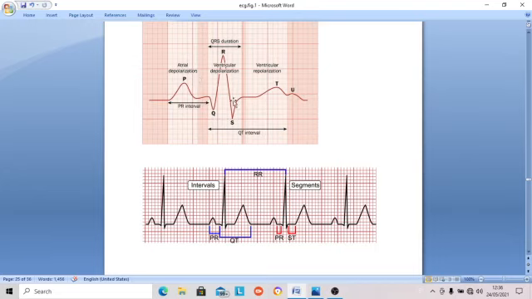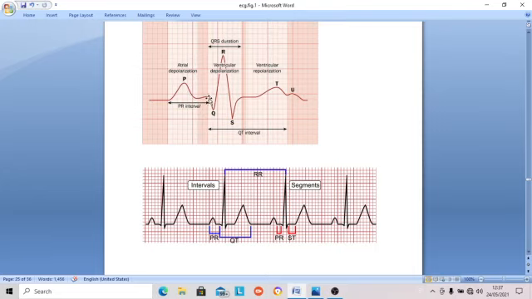So let us see what a segment is in an ECG record. A segment is a duration which is always on the zero line. For example, the PR segment is from the end of the P wave to the beginning of Q when Q is present. It is called the PR segment because Q is not always present. So the PR segment is from the end of P to the beginning of Q.